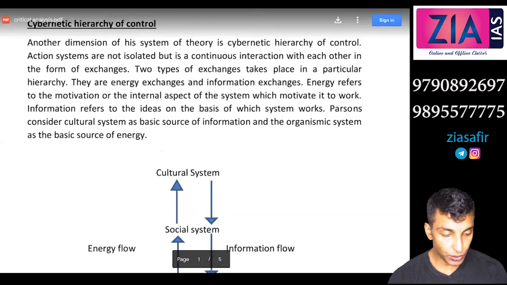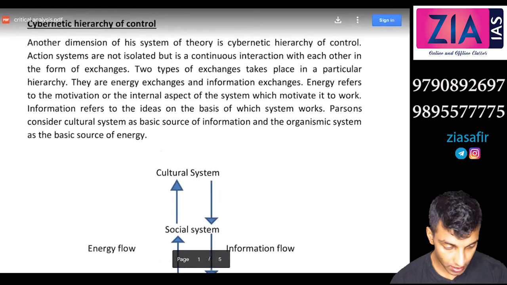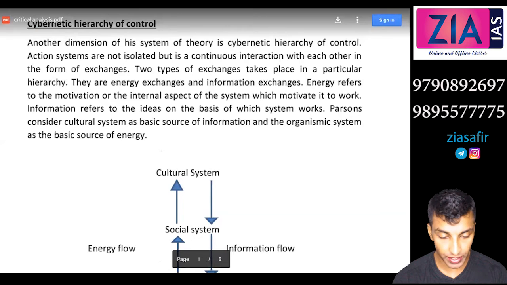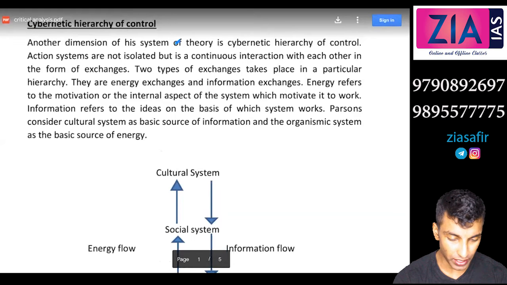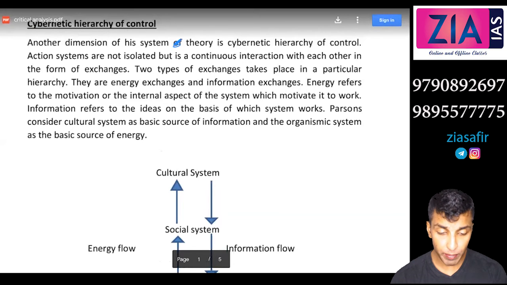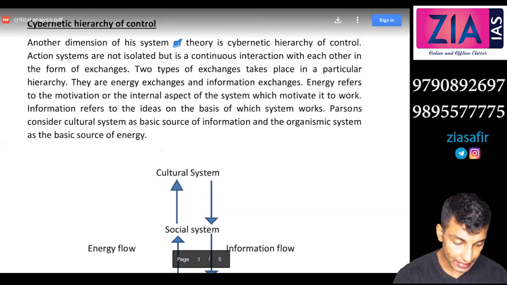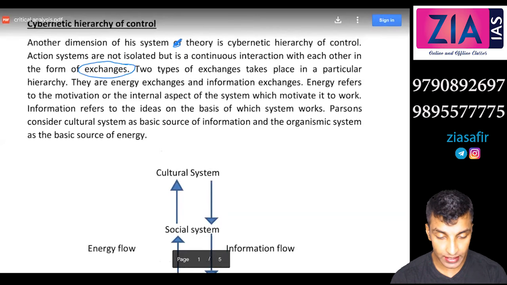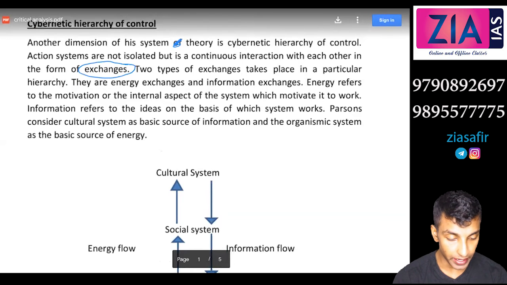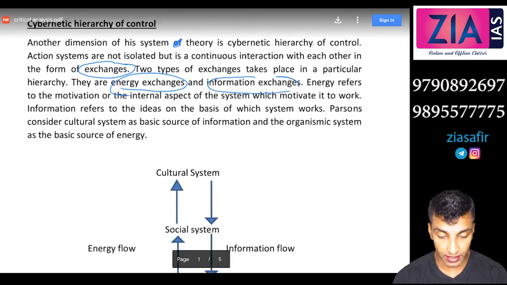So, cybernetic hierarchy of control. Another dimension of system theory. System theory is cybernetic hierarchy of control. Action systems are not isolated but in continuous interaction with each other in the form of exchanges. Two types of exchanges take place in a particular hierarchy. So this is a hierarchy. They are energy exchanges and information exchanges.